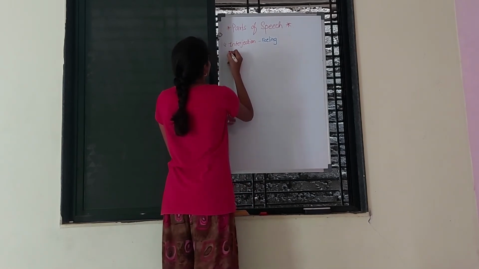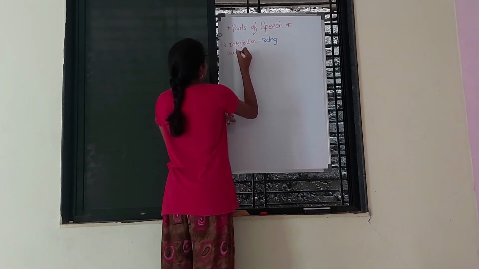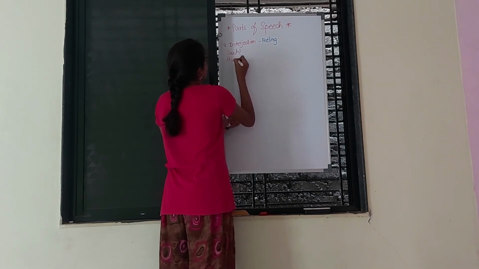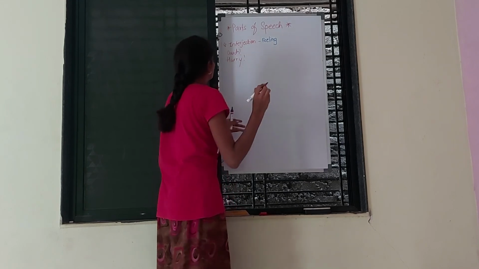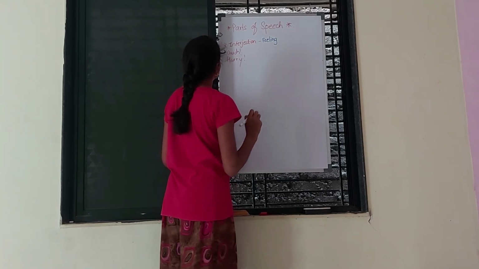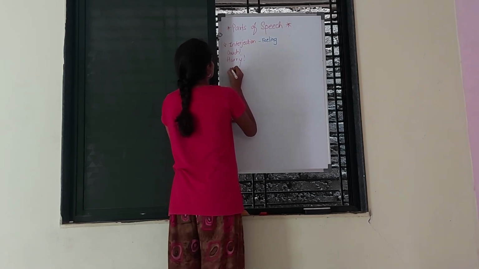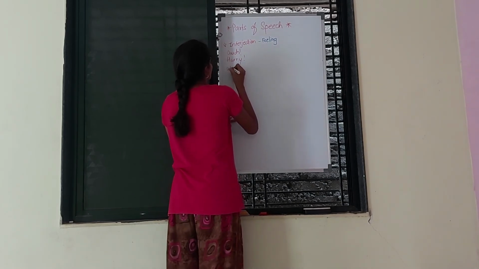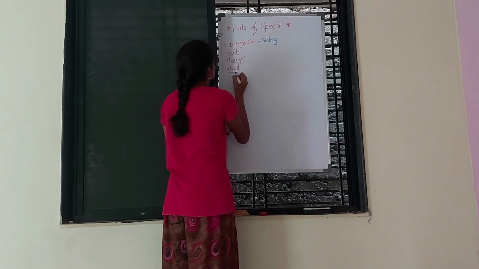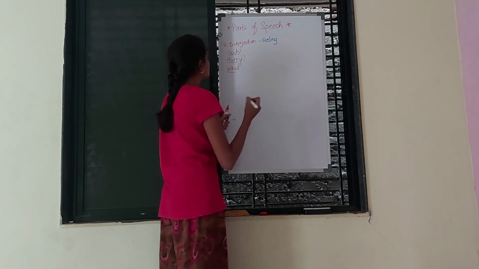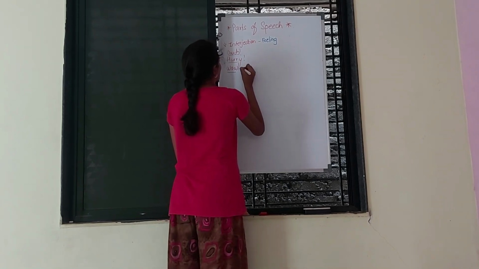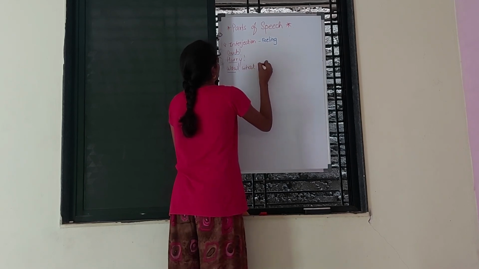Like when we get hurt, we say ouch, or when we win a match or when something is very good, we say hooray, or if we see something surprising, we say wow. These words are used in sentences to express feelings, and they are called interjections. I can write, wow, what a wonderful idea.